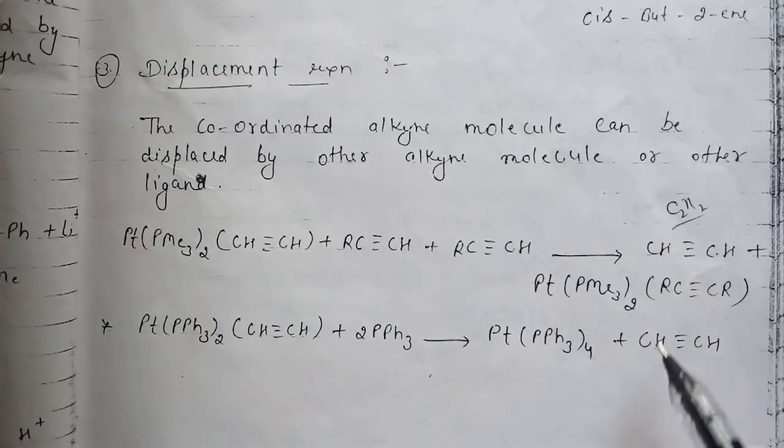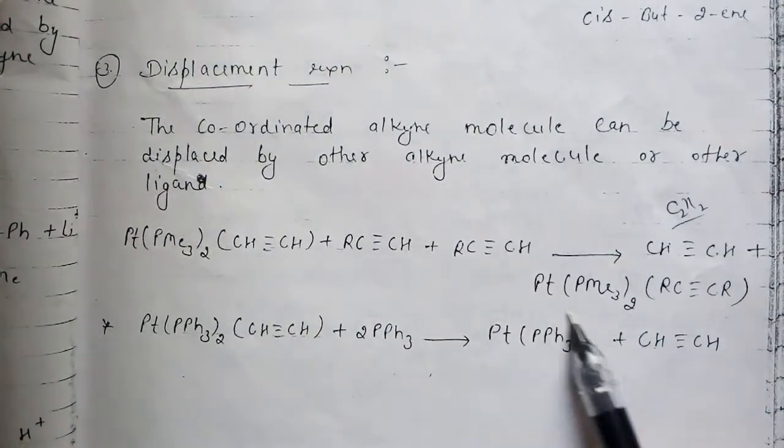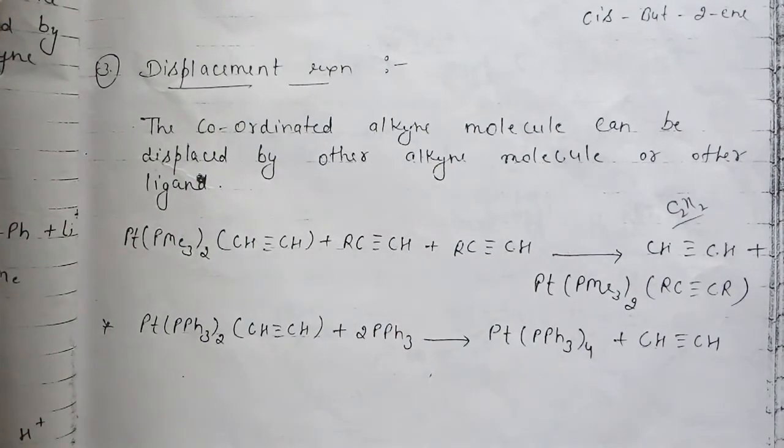This is an ethene complex, and the platinum complex will bond to it and this type of complex will be formed. This is another example. You can take a screenshot for remembering this.